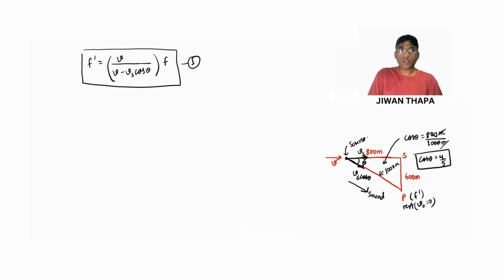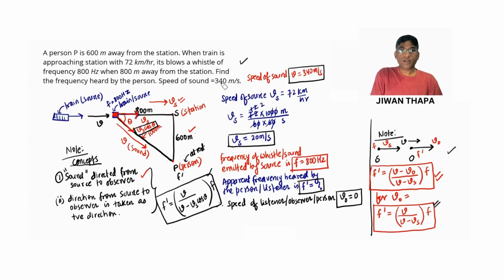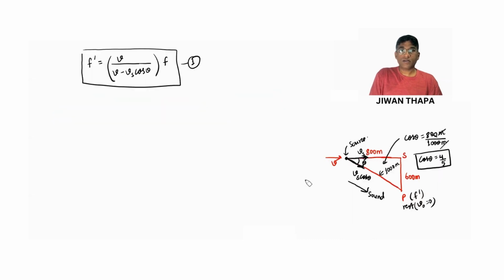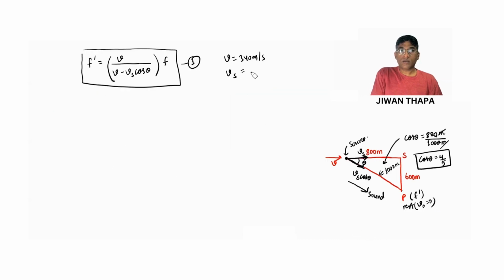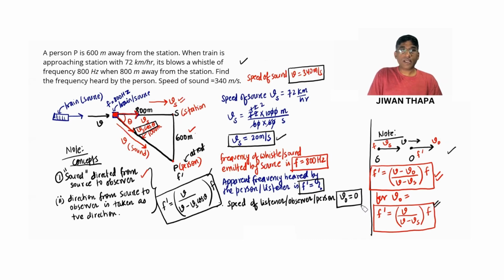Now, we know V is 340 meters per second and Vs is 20 meters per second, and f is 800 hertz.